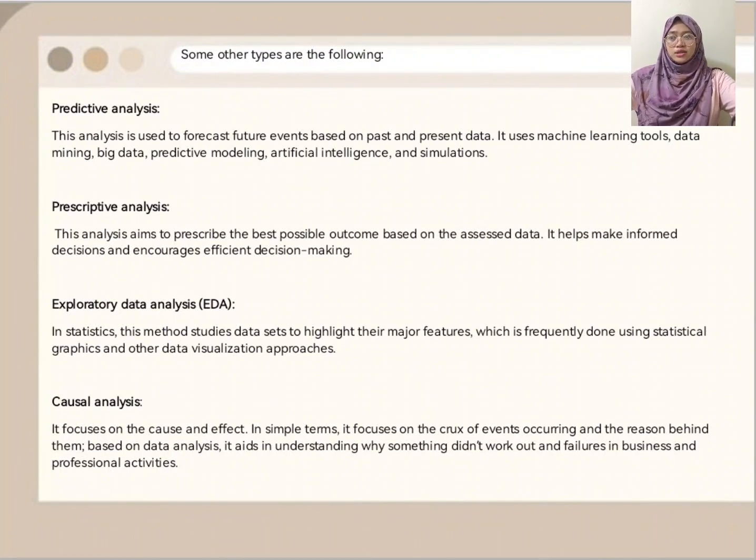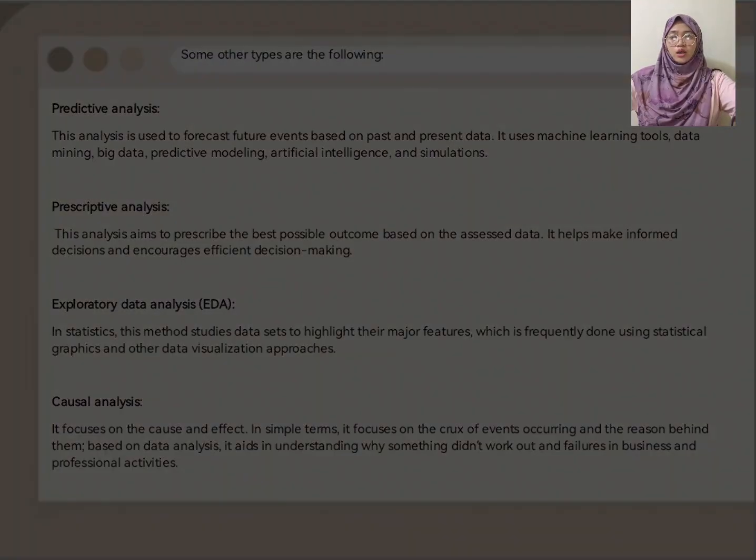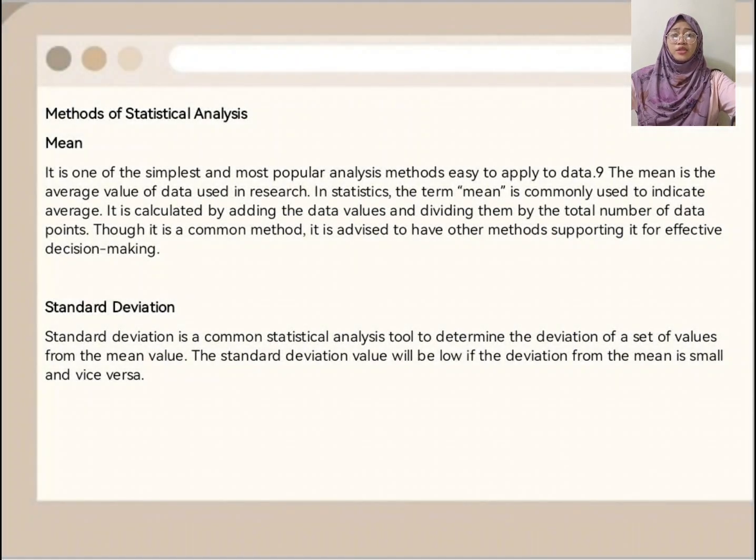So, the next one here is the methods of statistical analysis. The first is mean. When we say mean, it is one of the simplest and most popular analysis methods, easy to apply to data. The mean is the average value of data used in research.